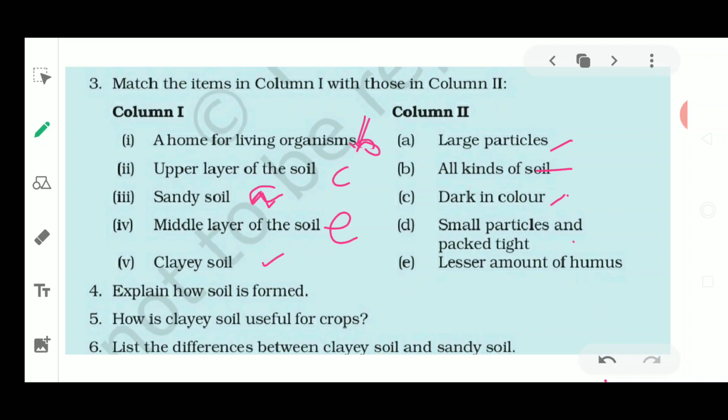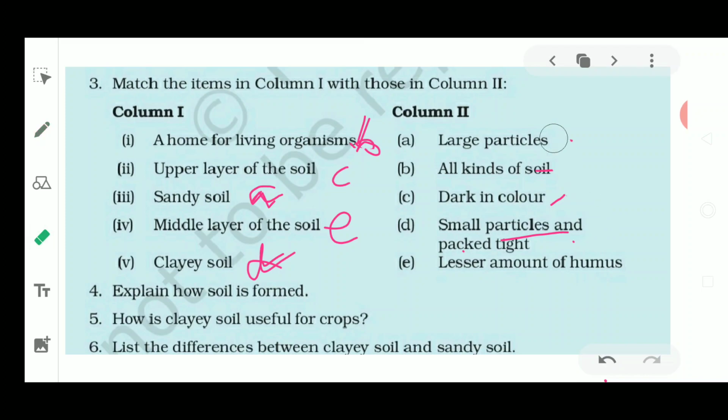Next, the last option is question number fifth. That part fifth is going to match with the last option which is being left. Clay soil is having the small particles which are attached tightly, packed tightly. So this will be the option number D. So this was about the match the columns which is being solved here.